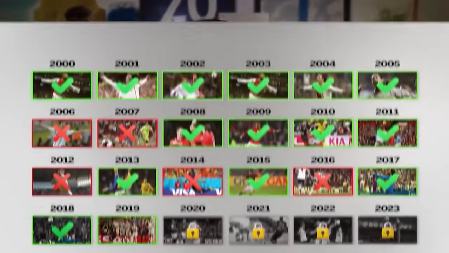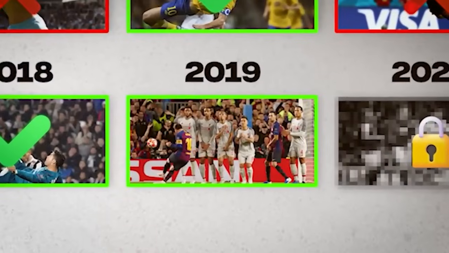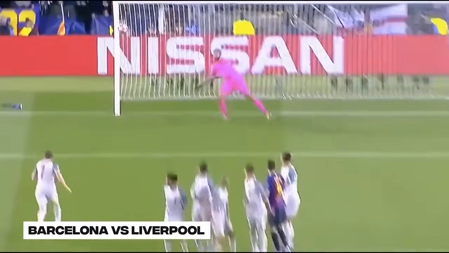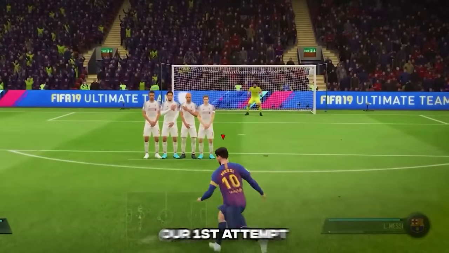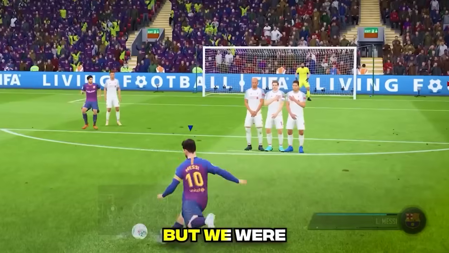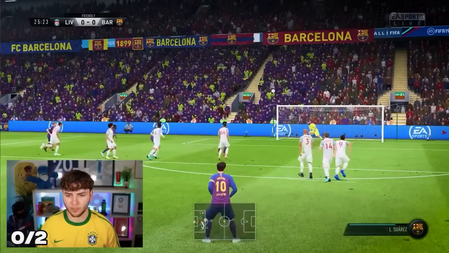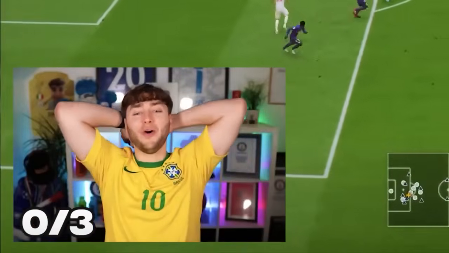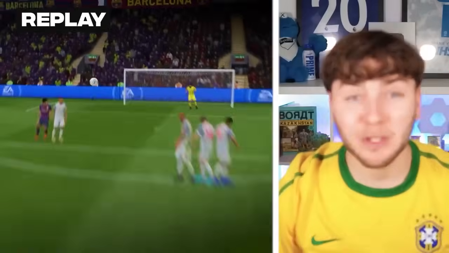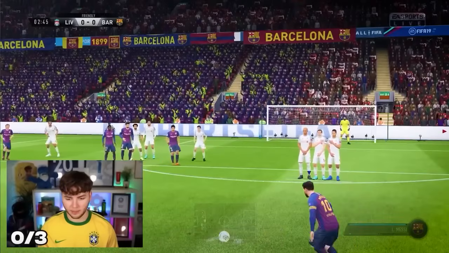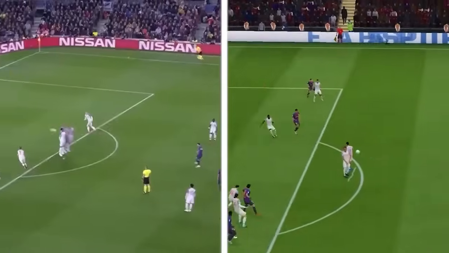That's not bad. 2019 would reintroduce the other GOAT, Messi, with a sublime free kick against Liverpool in the Champions League. And it's fair to say, our first attempt sucked. But we were getting closer. Oh my god! That was basically it. And closer. It's a lot of power. Oh my god, no way. That was perfect. And finally, please, let's go. That's it. Come on. It's actually further back from where Messi took it originally, so I'm 100% taking that.